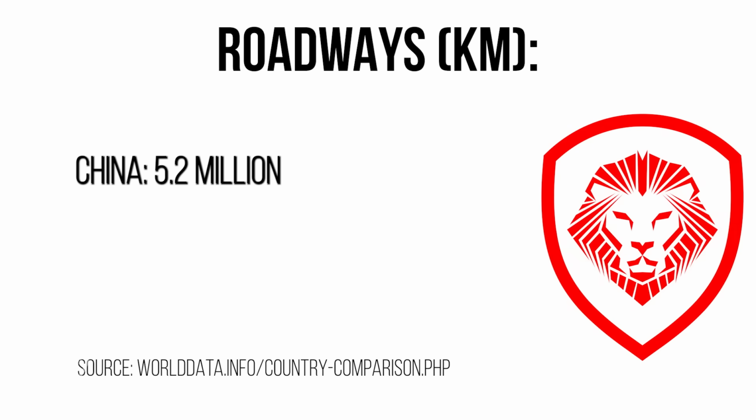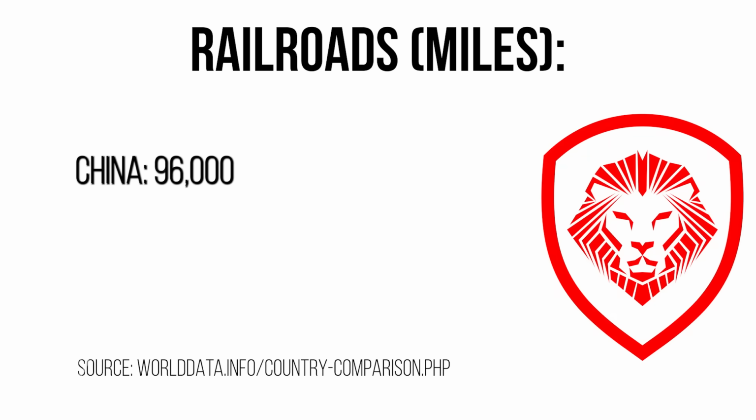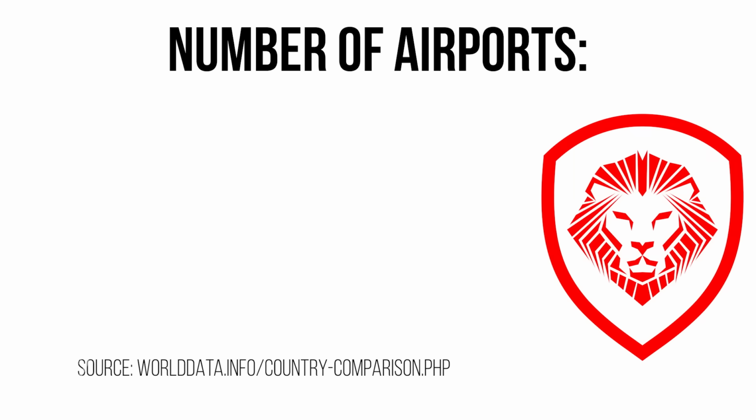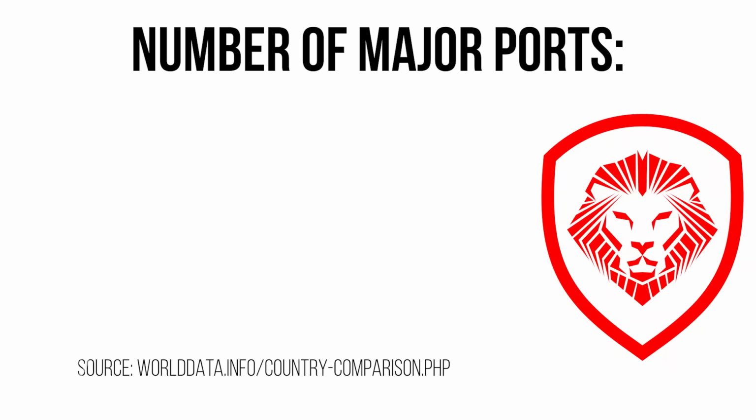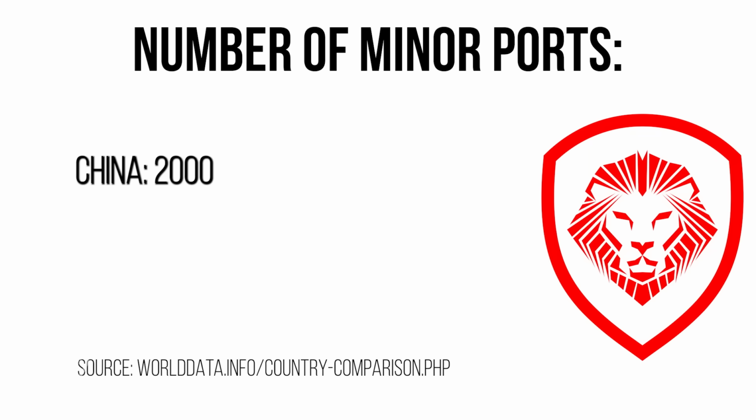Roadways, 5.2 million kilometers in China, but 6.4 million kilometers in India. The edge here goes to India. Railroads, China, 96,000 miles of railroads. India, 42,000 miles. Edge goes to China. Airports, China has 214. India only has 82. Edge goes to China. Major ports, this is important because this is import and export. Major ports, China, 34. India, 13. Edge, China. Minor ports, China, 2,000. You ready with India? Only 205. Edge by 10 times goes to China.